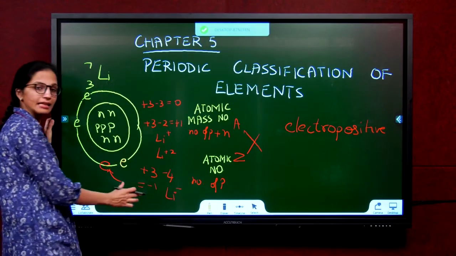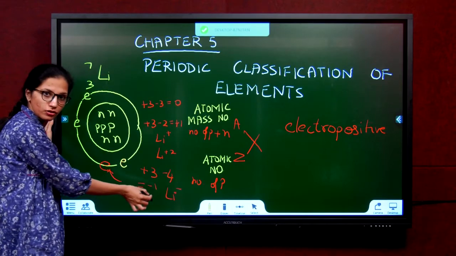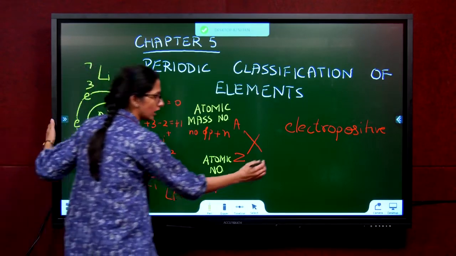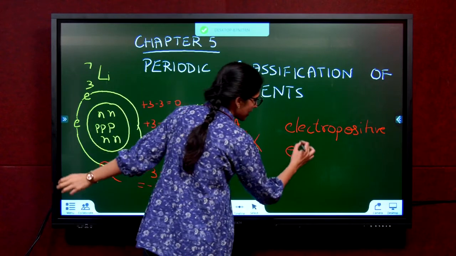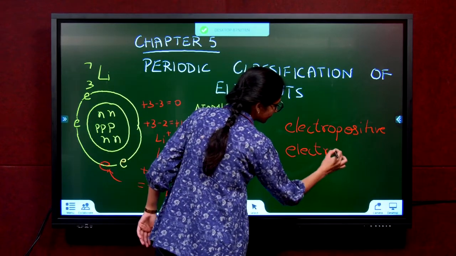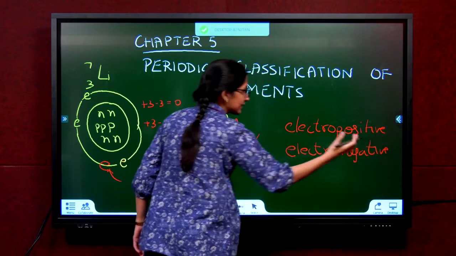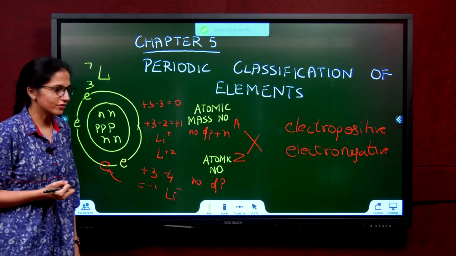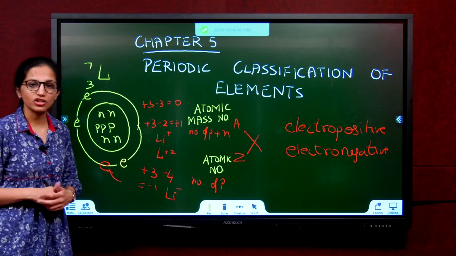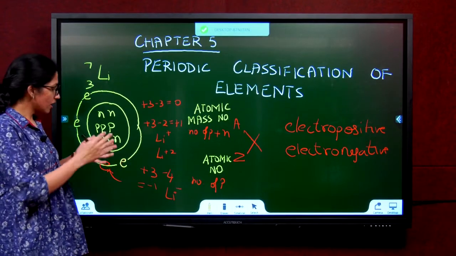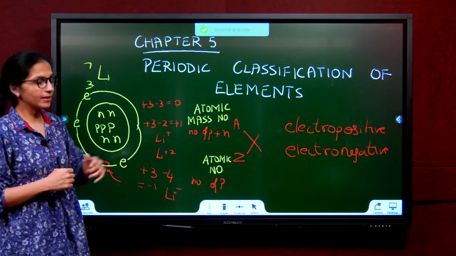That means this lithium has 1 extra electron. It's got a negative charge. So this is called electronegative. It easily gains electrons and becomes negatively charged. Why? Because it's trying to add electrons to itself, so becoming negative.